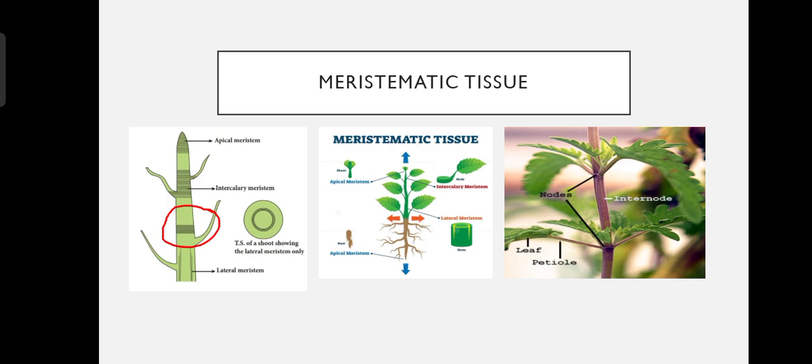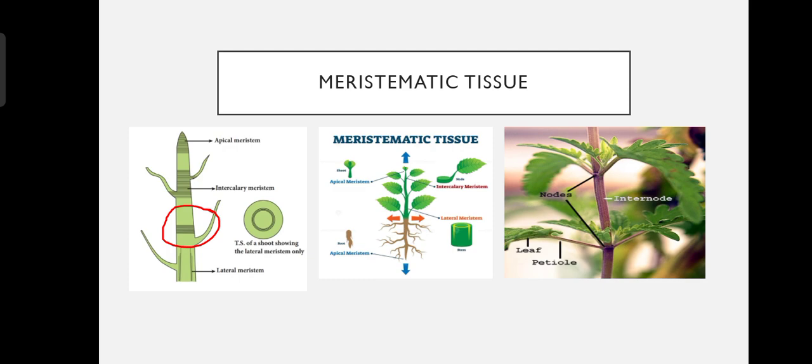Intercalary meristematic tissue is the meristematic tissue which is present at the base of leaves or internodes. In this picture you can see intercalary meristematic tissue. In the second also they are showing the main point, and in the third one also, what is node and what is internode. You can learn properly through these pictures.